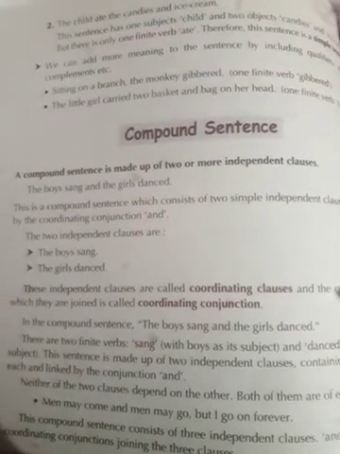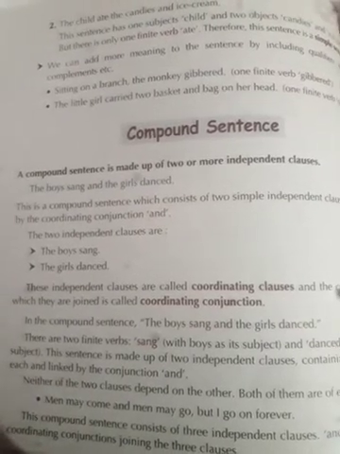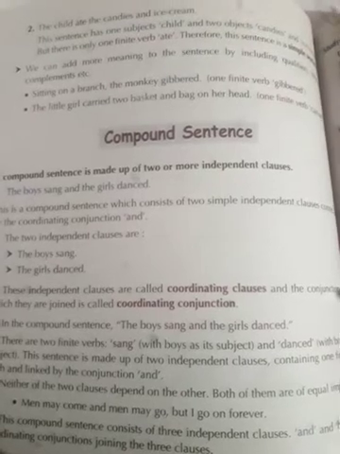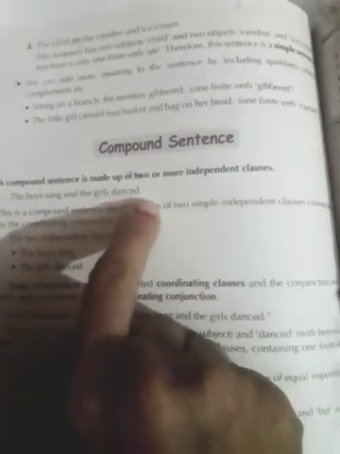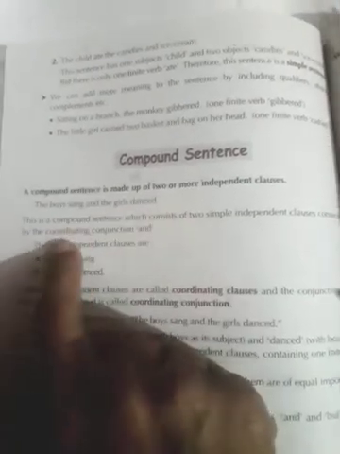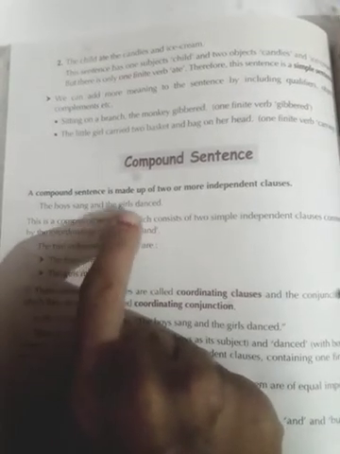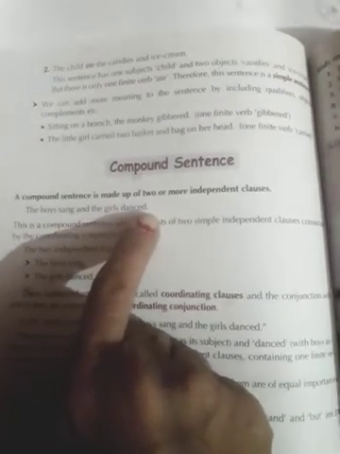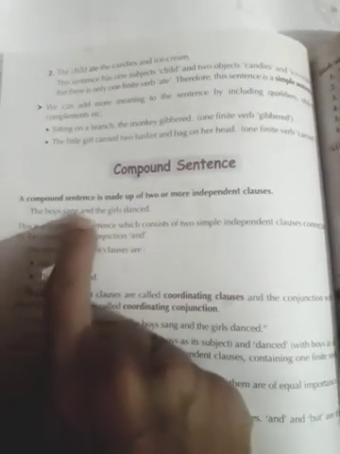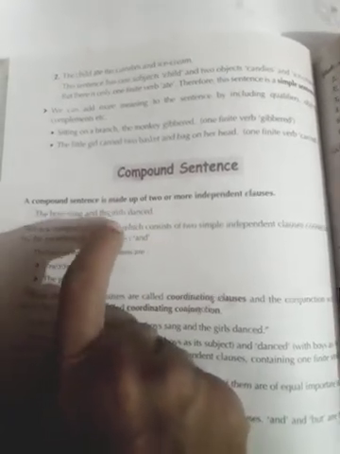This is a compound sentence that is made up of two simple independent clauses. The boys sing, that is also an independent clause. The girls danced, that is also an independent clause. So this is a compound sentence that consists of two simple independent clauses connected by a coordinating conjunction.